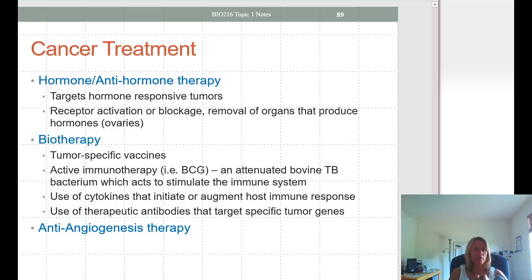Biotherapy, we have vaccines for the prevention of some cancers such as HPV. We can use active immunotherapy. BCG is an attenuated bovine tuberculosis bacterium, and this was actually used successfully in my father to treat bladder cancer. He continually had bladder cancer. He'd get it removed and it would grow back, he'd get it removed and it would grow back.